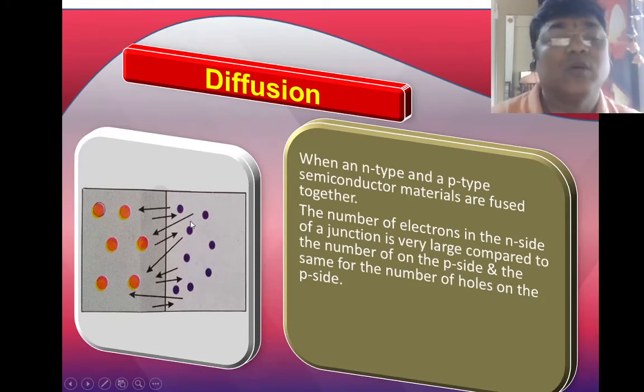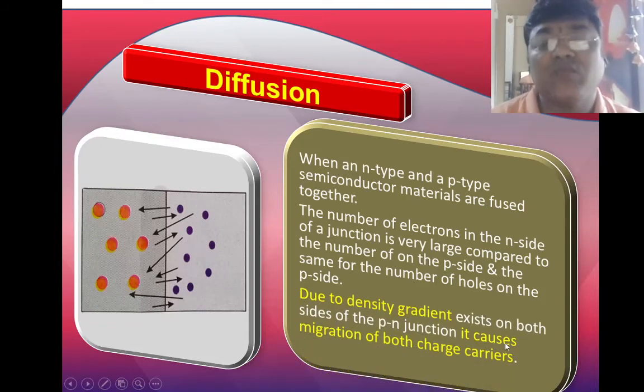So the number of electrons is greater in N-type, and the number of holes on the P side is greater.